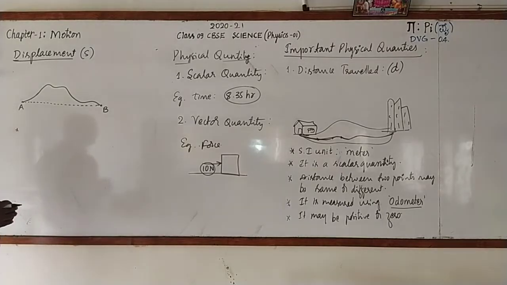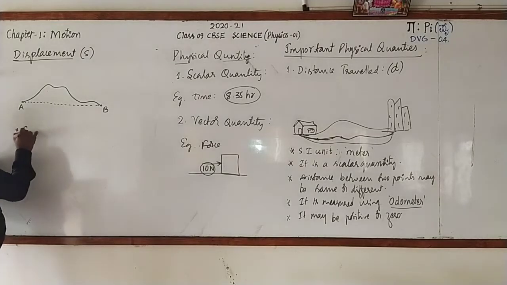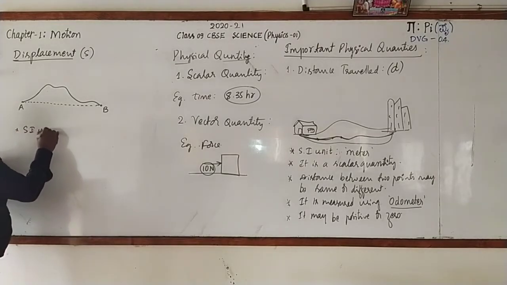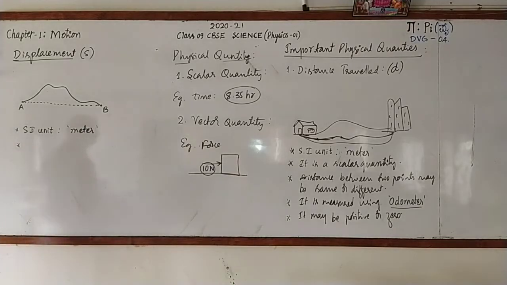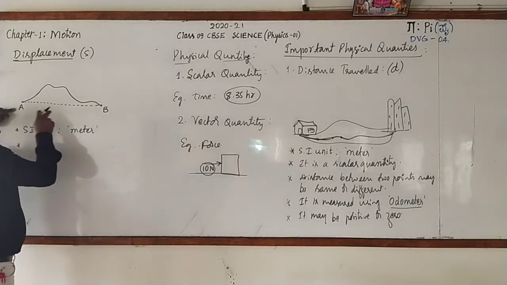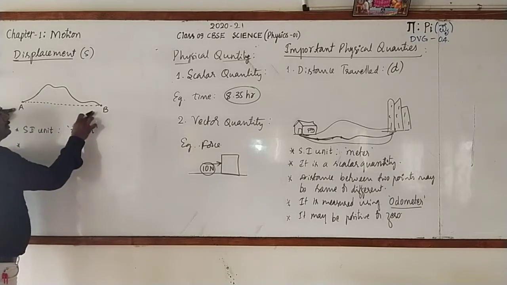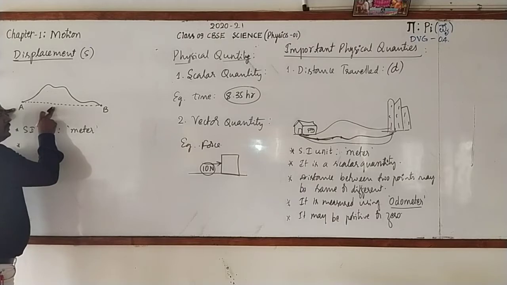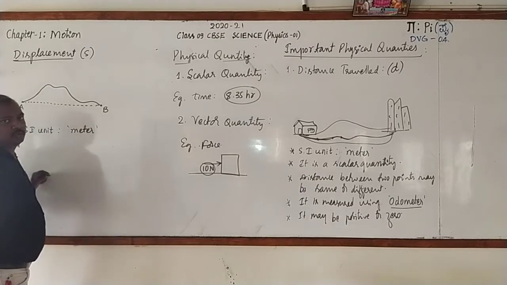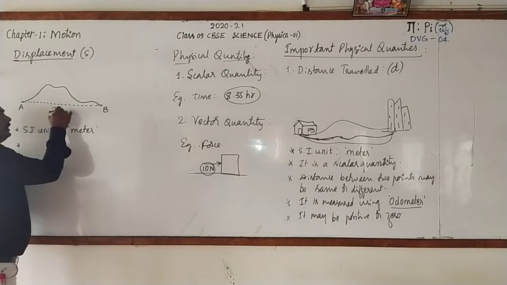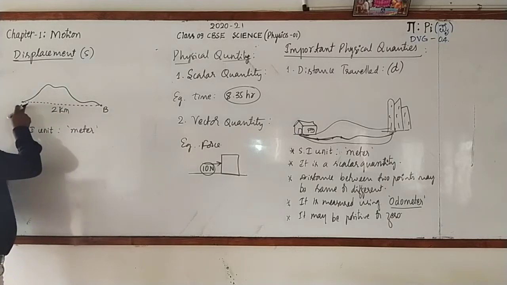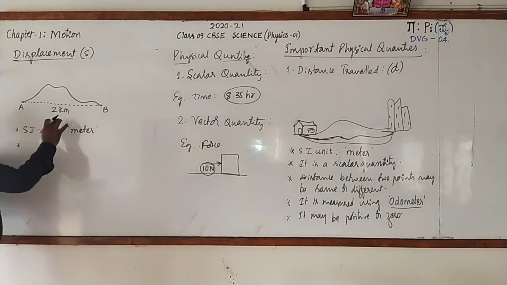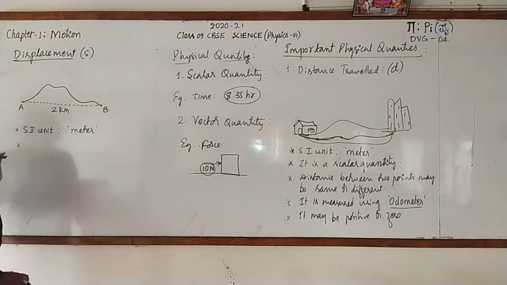And even its SI unit is also the same. The displacement is measured with a unit called meter. And another one is, for displacement we have magnitude. You may take for example that the direct distance from A to B is about 2 km, and from B to A, that is also 2 km. There is magnitude as well as direction. A person will move from A to B or B to A. Therefore, it belongs to vector quantity.